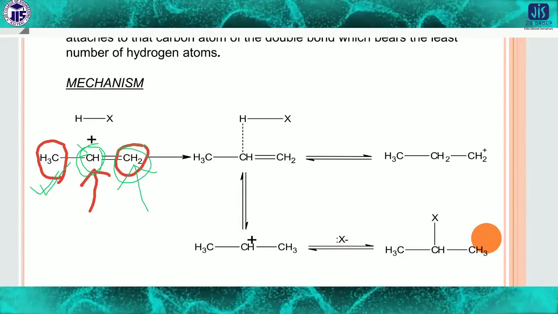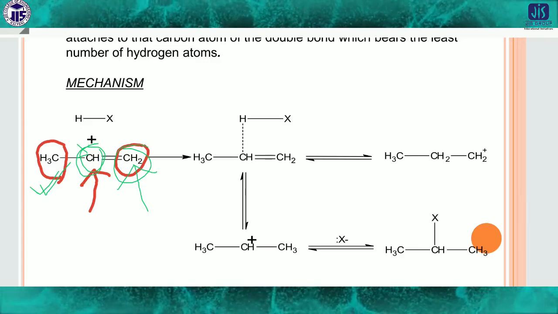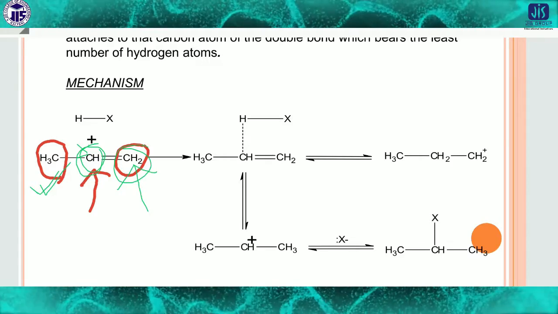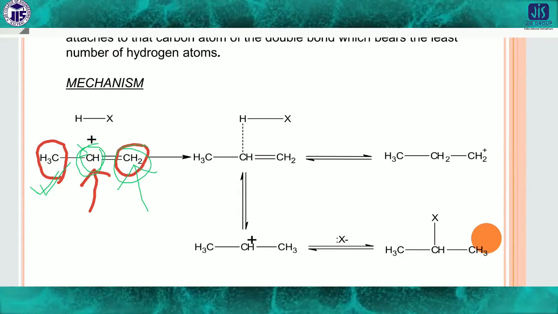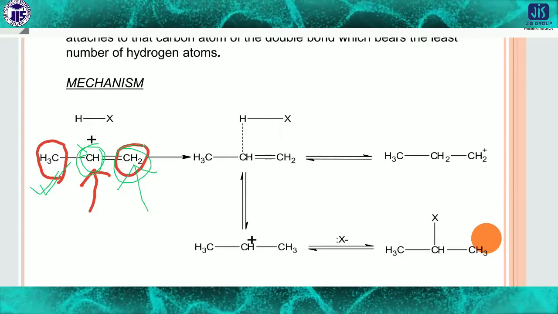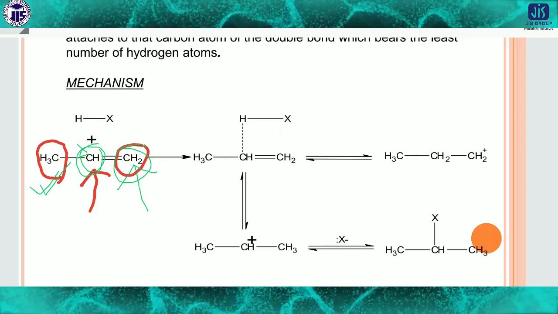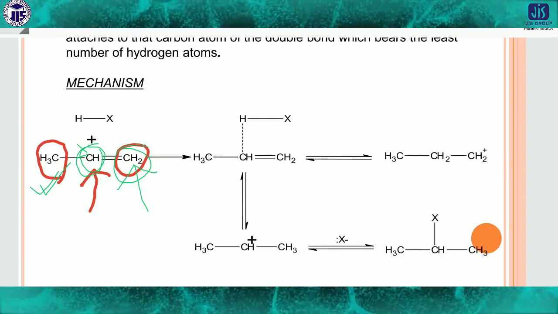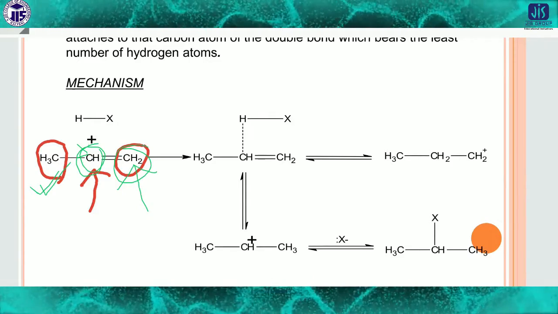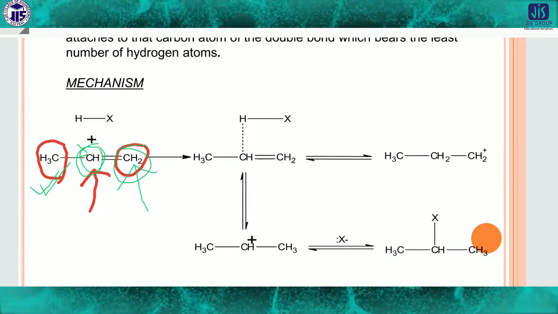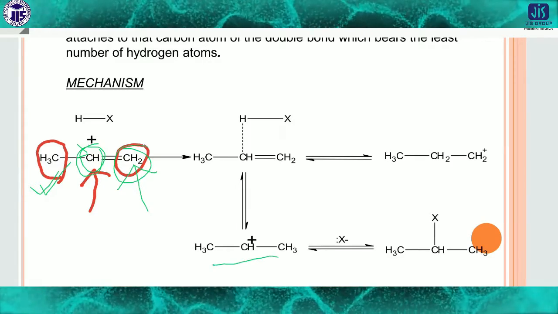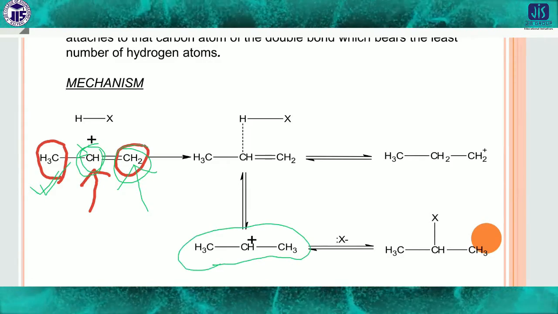According to the Markovnikov rule, the carbocation will be produced on the carbon which is more substituted. There are two chances: either the carbocation will be produced here, or here.